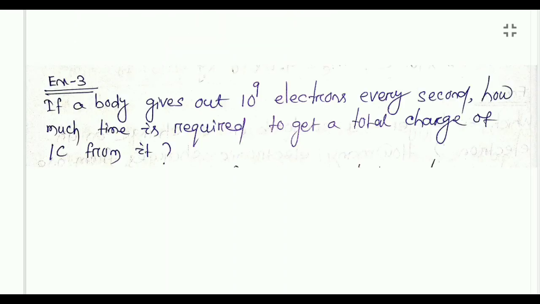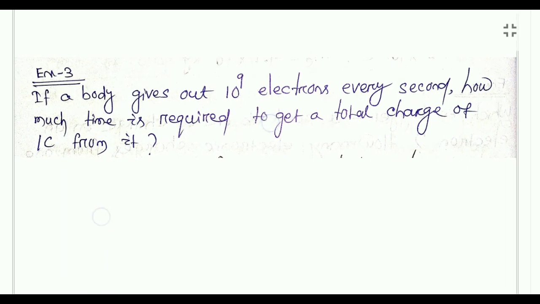Now I will solve a problem about the quantization of electric charge. The formula, as I have already said, is Q = N E. Let's see the problem. It is given that a body gives out 10^9 electrons every second. How much time is required to get a total charge of 1 coulomb from it?